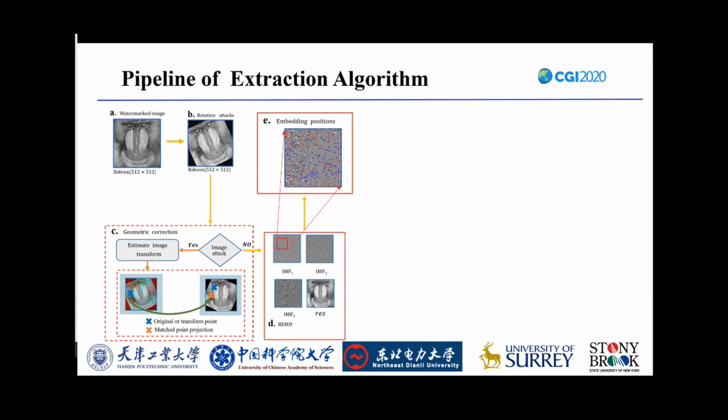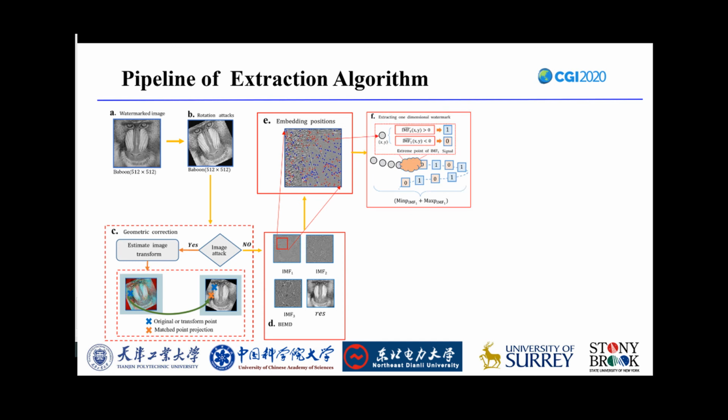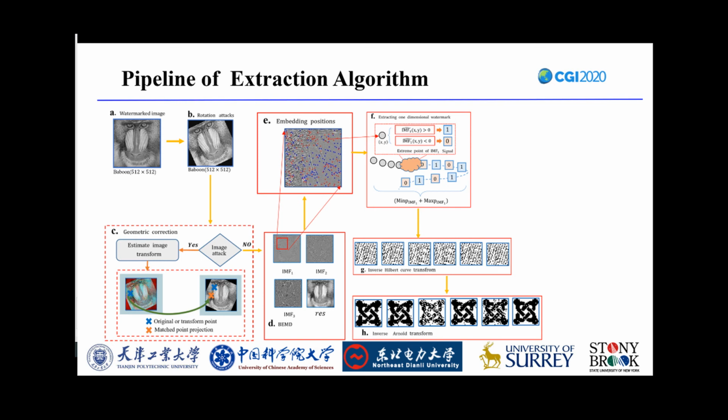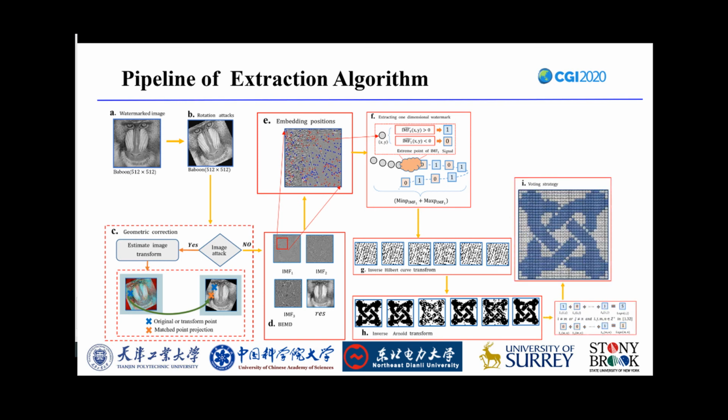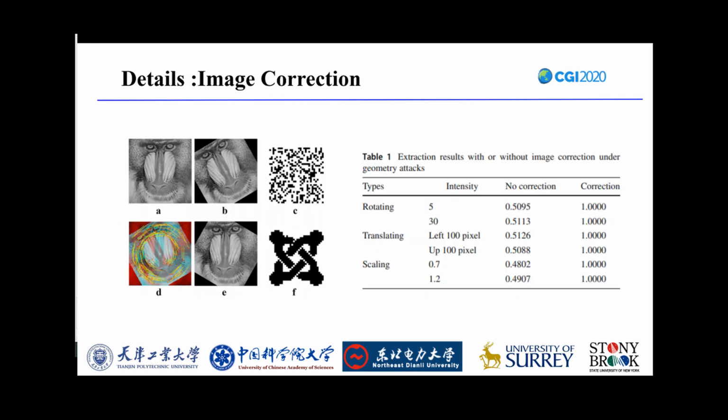To reconstruct the watermark image, the reverse Hilbert curve and transform are performed on the one-dimensional signal in F. Since the circular embedding scales are adopted, multiple watermark images in G and H are extracted and will be further combined into the final watermark image by the voting strategy shown in I. Finally, we can get the extracted watermarking information.